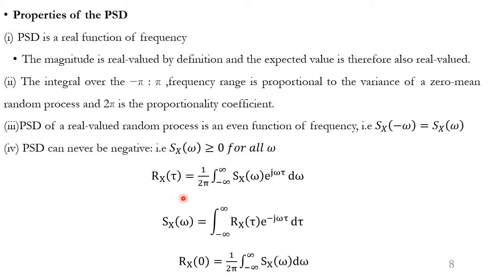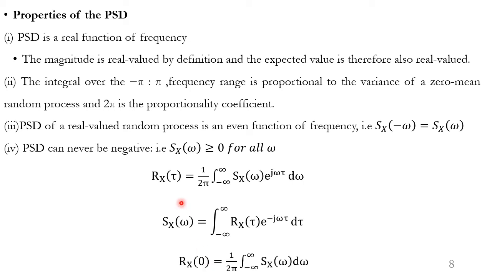So the Rx of tau is given by 1 over 2 pi integral from minus infinity to infinity of Sx of omega e to the power j omega tau, this product being integrated with respect to omega over the period minus infinity to infinity. So therefore we get Sx of omega is equal to the integral of the product of Rx of tau e to the power minus j omega tau d tau.